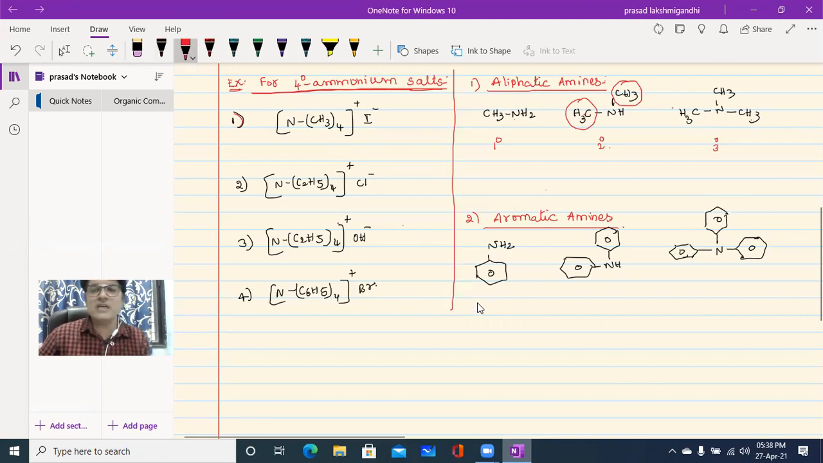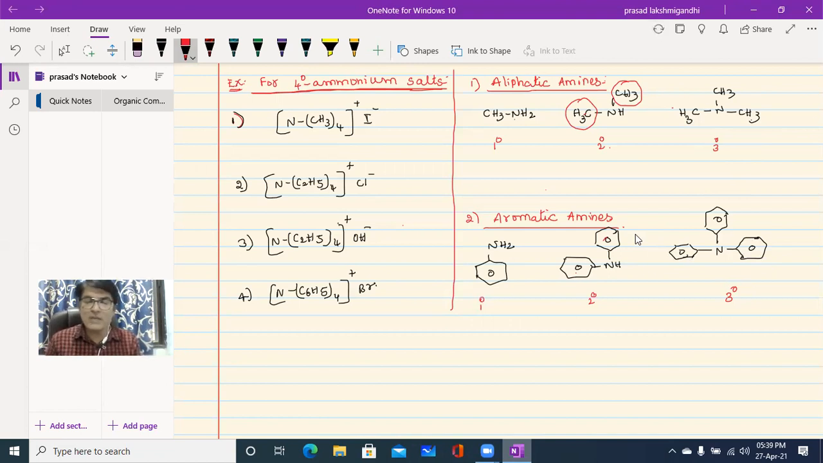This one is the same as the primary amine, this is the secondary and this is the tertiary amine. So the primary amine name, simply what we say, beta, is aniline. What about this one? Diphenylamine. And what about this one? Triphenylamine. This is the trimethylamine analogue; this is triphenylamine. So these are a few examples of aromatic amines.